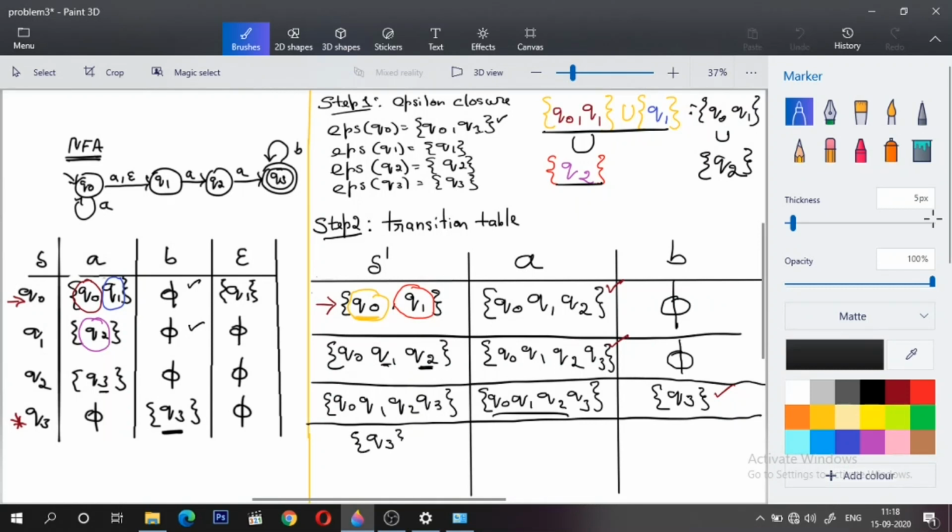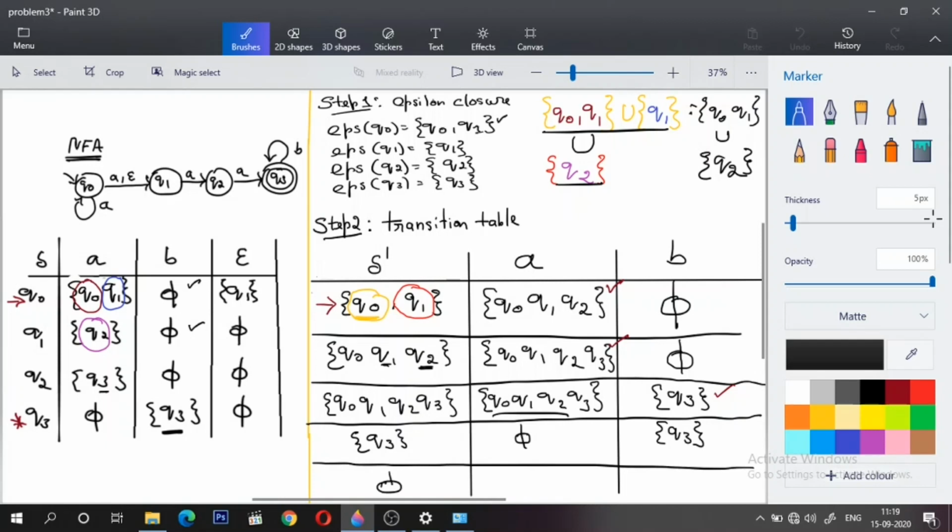So Q3 upon A, what do we have? It's null. Q3 upon B, I have Q3 itself, right? Did we get anything new? Now, we didn't get anything new, isn't it? So, at this moment, we are very sure that the transition table is complete, except for null, we have to write the transition for null, right? So, we shouldn't continue further.